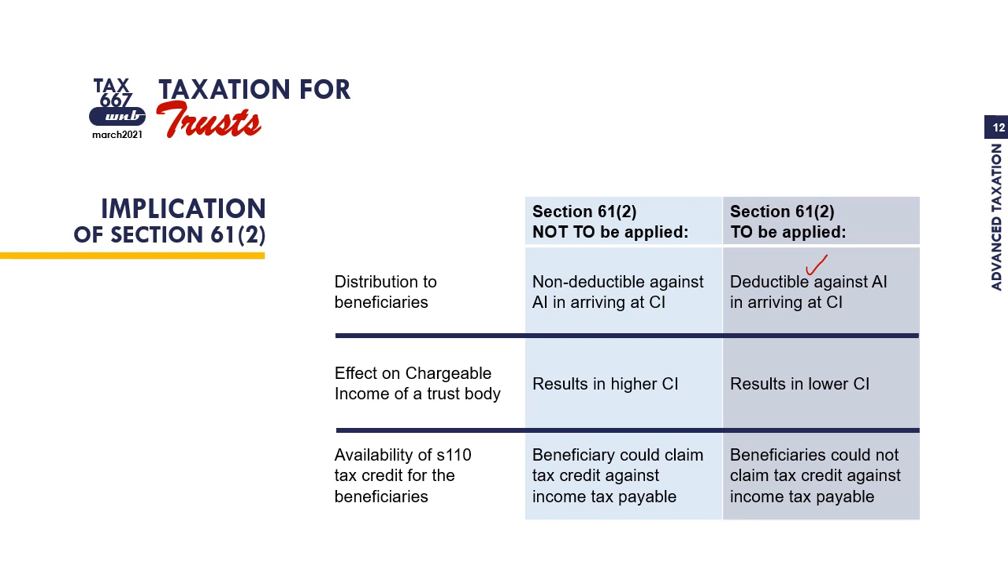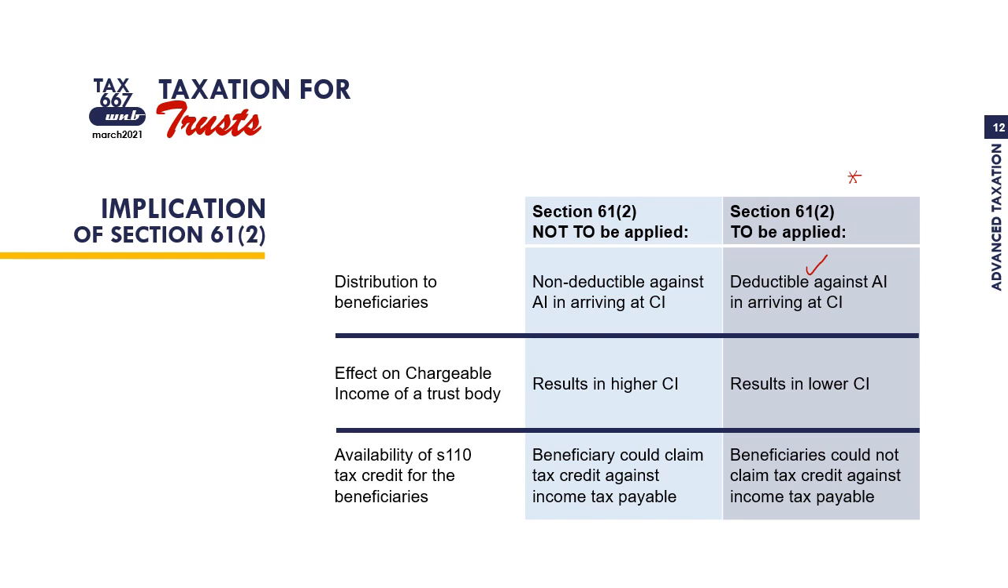Second effect is on the chargeable income of a trust body. Bila dekat sini 61(2) apply ni, kita dah tolak distribution made to beneficiaries, it will result in lower chargeable income. Meaning that trust body tak bayarkan lagi tax bagi pihak waris. Trust body belum bayarkan lagi income tax bagi pihak waris. Okay?